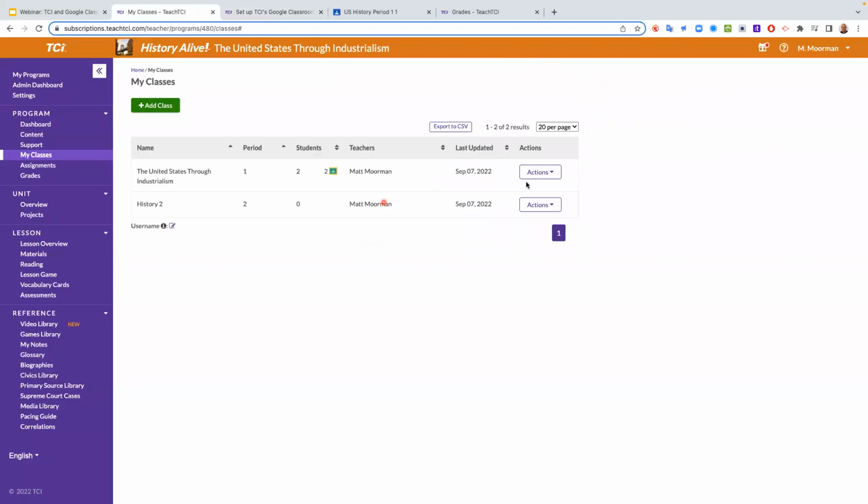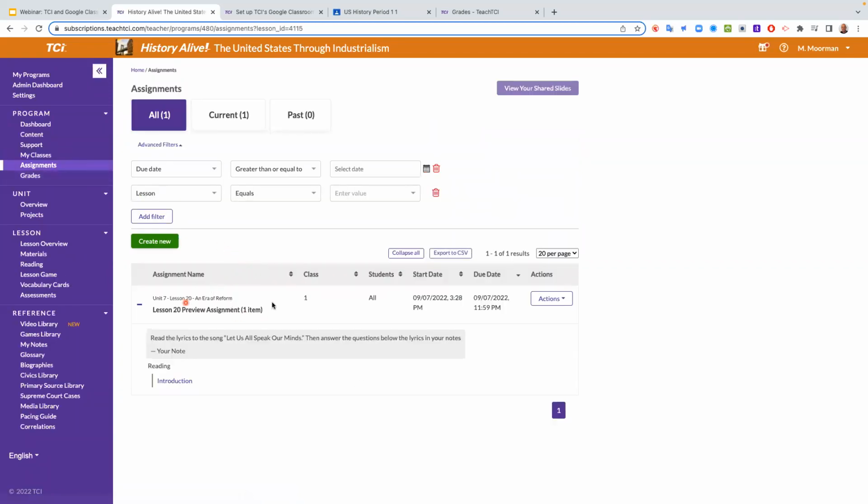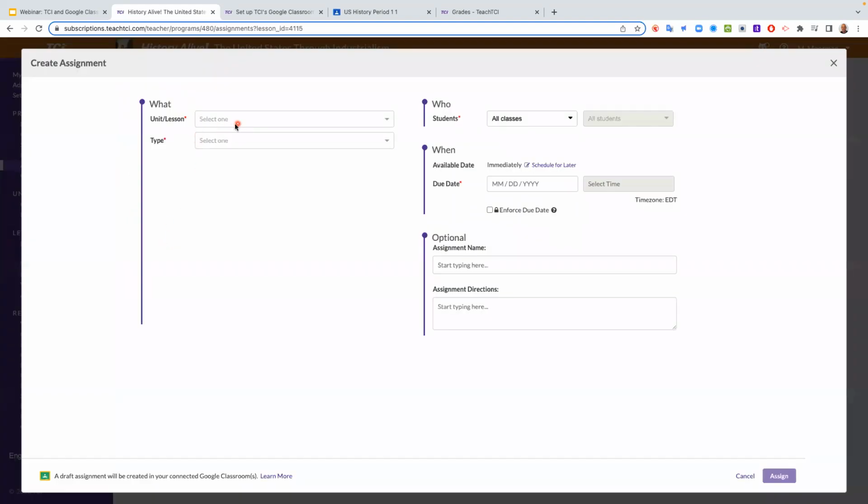All right, now that we've done it, let's test it. Let's now go into TCI and go to assignments. And you can see that I have an assignment already created, but I'm going to create a new assignment here. I'm going to go in. When you create an assignment with TCI, it's kind of like a who, what, and when. So the what is, what lesson or unit am I going to do?